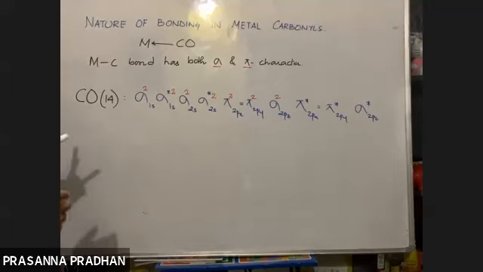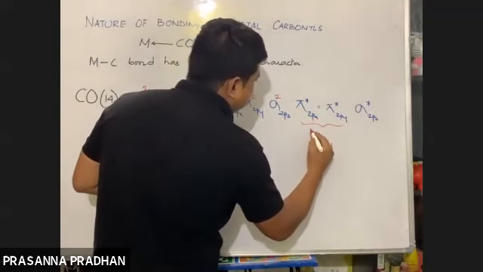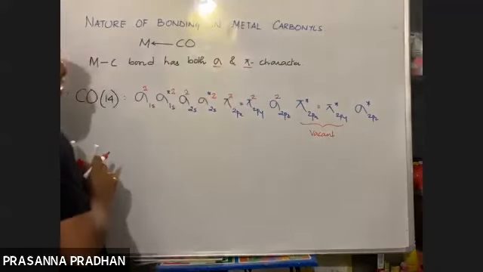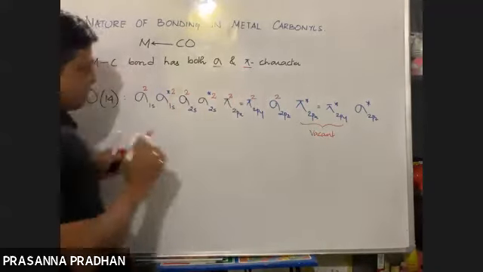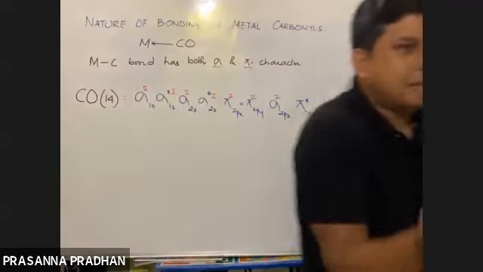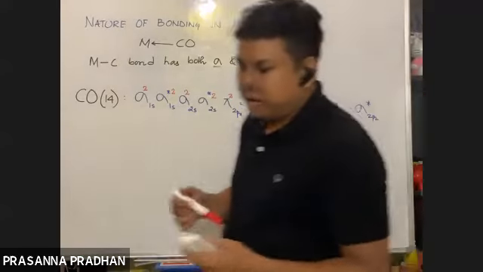Now here we see there are vacant pi antibonding molecular orbitals, and there is a filled sigma orbital of carbon monoxide. And obviously we know the metal possesses some vacant d orbitals.